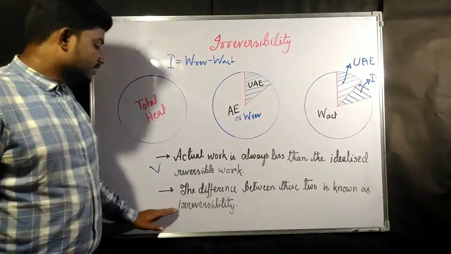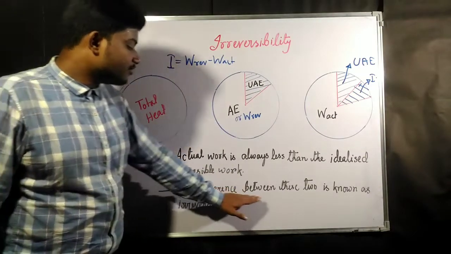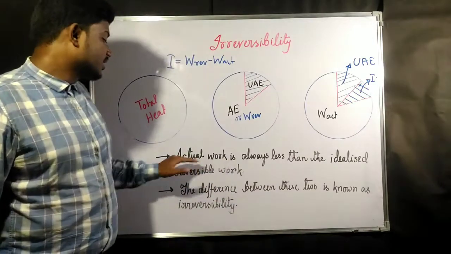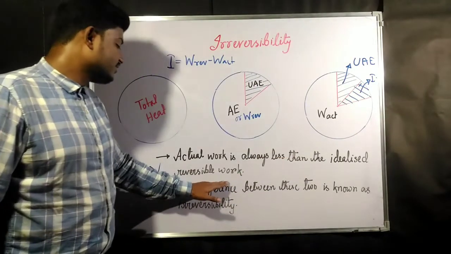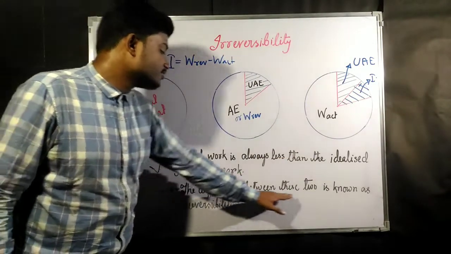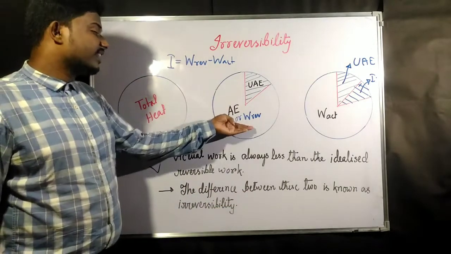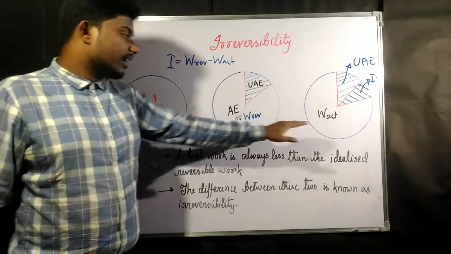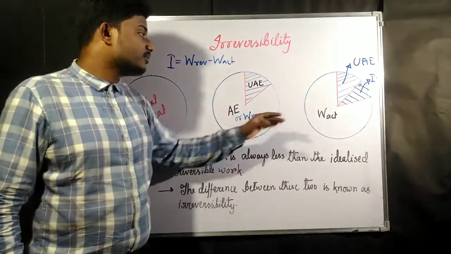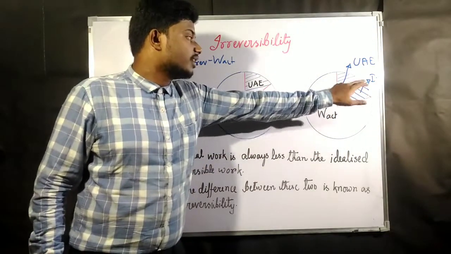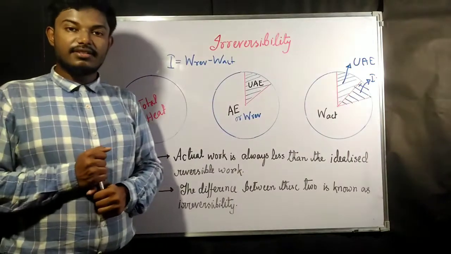The actual work is always less than ideal reversible work, and the difference between these two is known as irreversibility. This is the ideal reversible work, and this is the actual work, and the difference between these two is this portion, known as irreversibility.